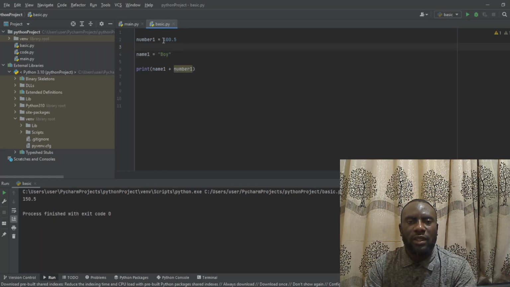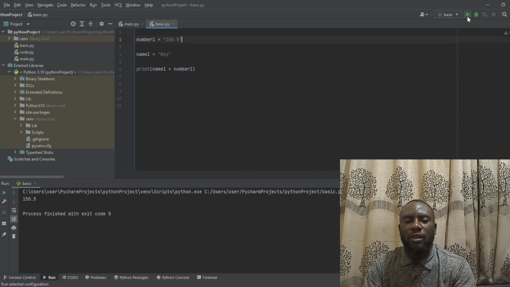I can also change this to text. When I change it to text, for me to do this, I have to just wrap them inside a double quote. When I wrap them inside a double quote, I run the program. You can see it is saying boy then 100.5 because now this is converted to text. This is already a text variable. This is a string variable. This is also a string variable. All it contains is a text. So this is how variables work in Python.